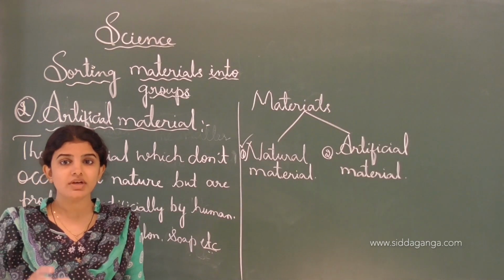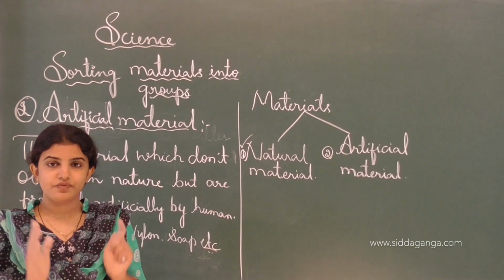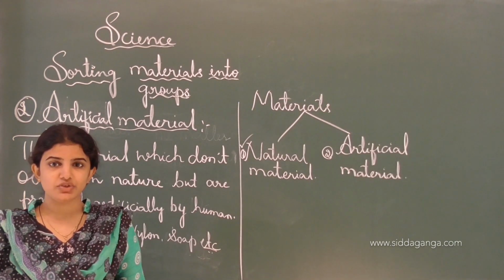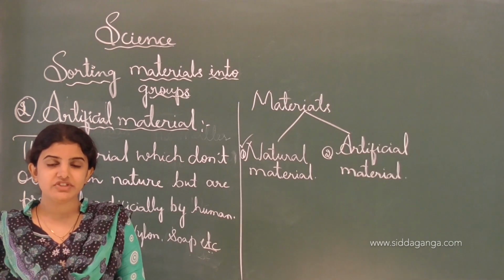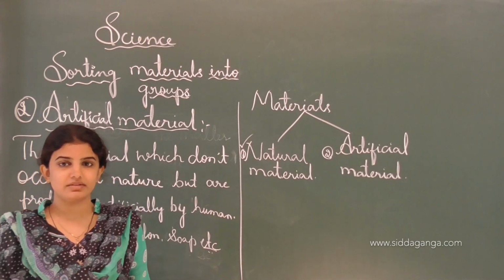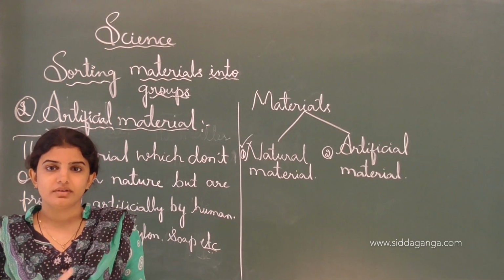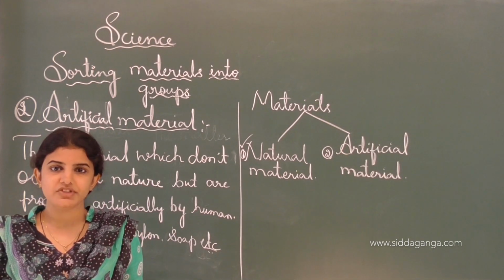As I told in the second chapter about fiber, there are three types of fibers. First one is dietary fiber, then natural fiber and the artificial fiber.